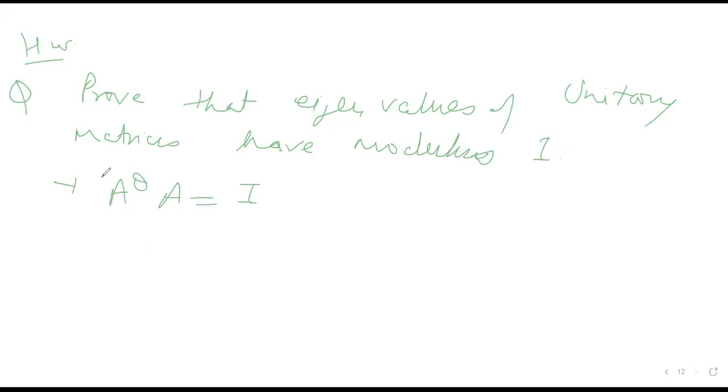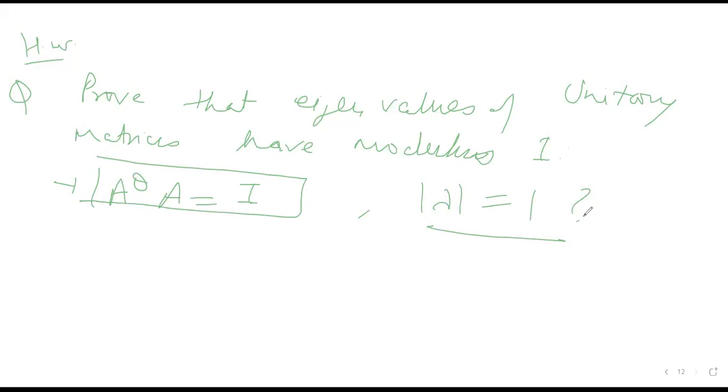This is the property of a unitary matrix. And what is to be proved? That if lambda is any eigenvalue, then mod lambda is equal to 1. If you see, the orthogonal matrix is a special case of the unitary matrix. If all the entries of a unitary matrix are real, then it becomes an orthogonal matrix. So this will come from that only. You have to follow a similar process, but if I'm not able to solve it, you can ask me in the group and I will provide the solution.